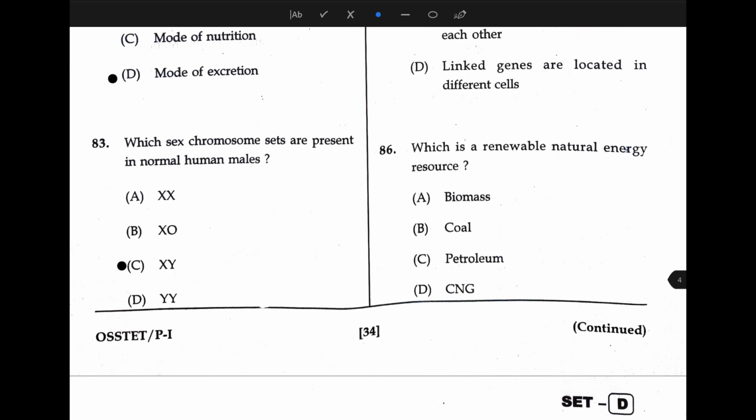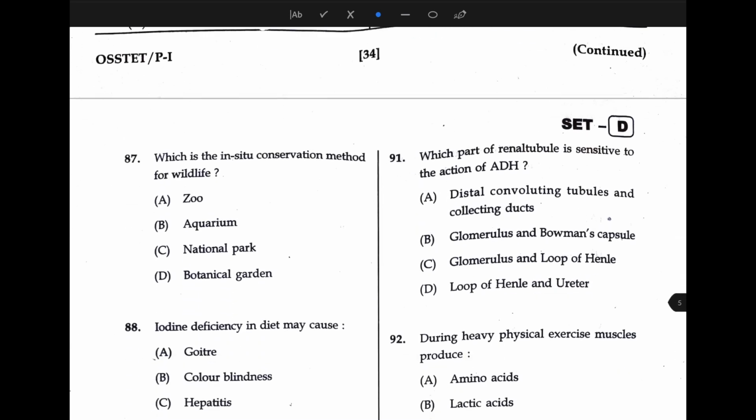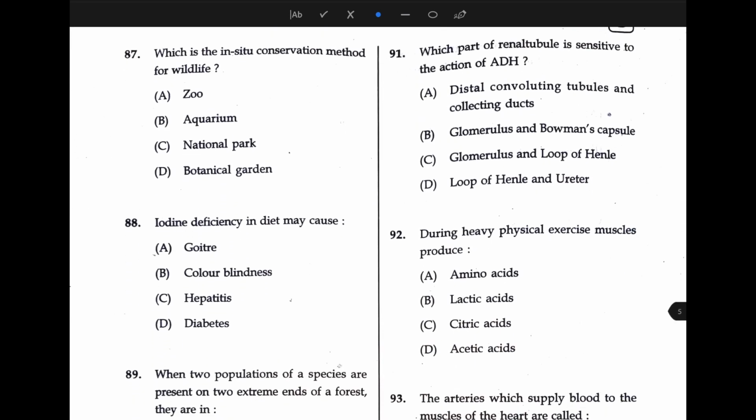Which is a renewable natural energy resource? The answer is biomass. Next, which is the in situ conservation method for wildlife? The answer is national park.